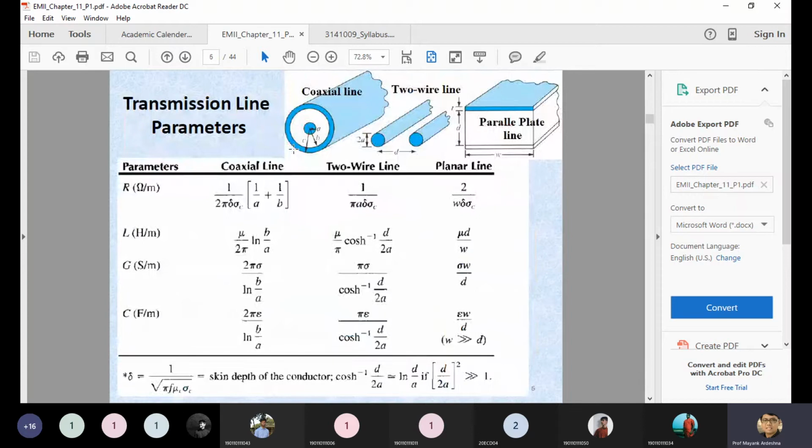These are some of the mathematical equations for the different transmission lines. For the coaxial cable, what is the R value, what is L, and what are G and C. For the parallel wire, what is the RLGC, and for the parallel plate, what is the value of RLGC. These values are derived in terms of either the dimensions or the material you are preferring. You can see in the equation of the coaxial line, the value of R depends upon the diameters A and B as well as the conductivity of this particular conductor.